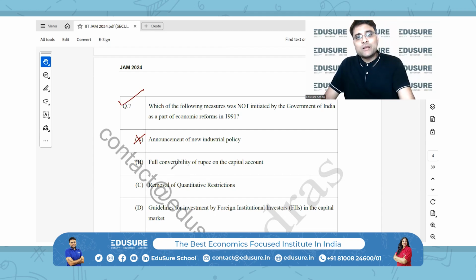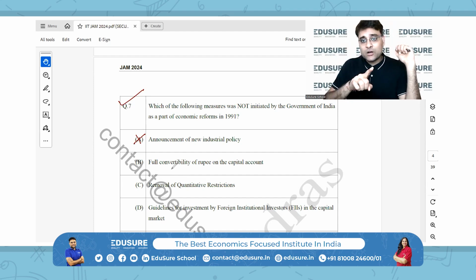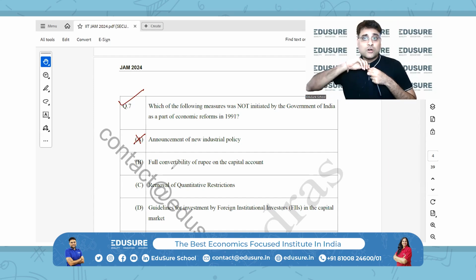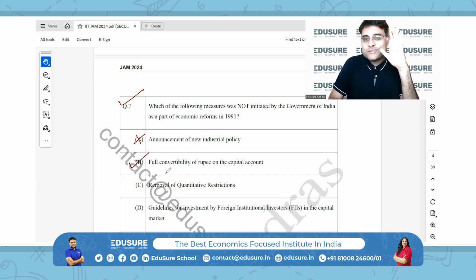So full convertibility of rupee on capital account. This was not part of the 1991 reforms. Partial convertibility of the rupee on the current account was introduced. Full convertibility on the capital account has not been implemented even today. Okay, so this is the correct answer to the question. So this is not the answer. Okay, like this is the answer.